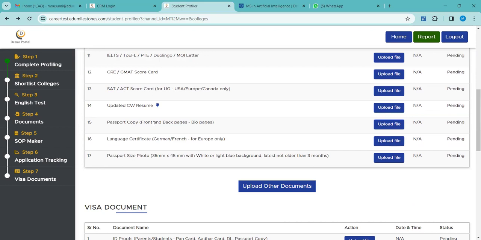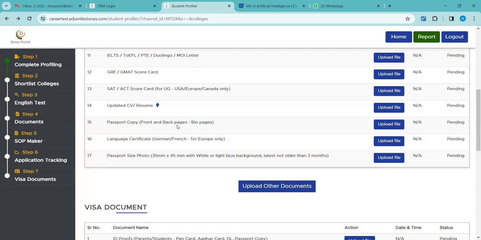14th is the CV, resume. Resume plays a very important role during the application submission, so it has to be in the proper format. It has to include all the student's information about their academics, their work experience if they have any, and their skill sets. The resume has to be in Word format. So this resume has to be uploaded here.